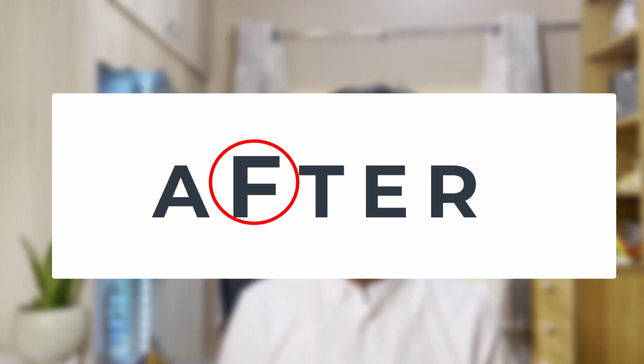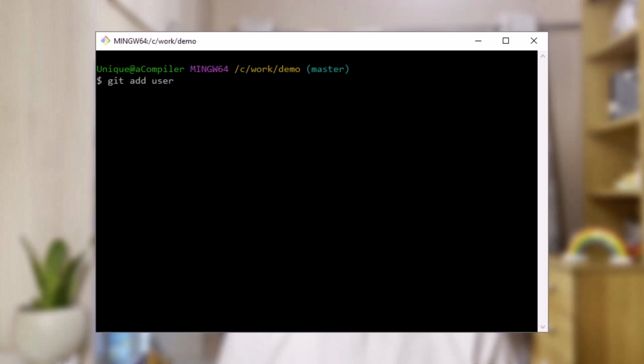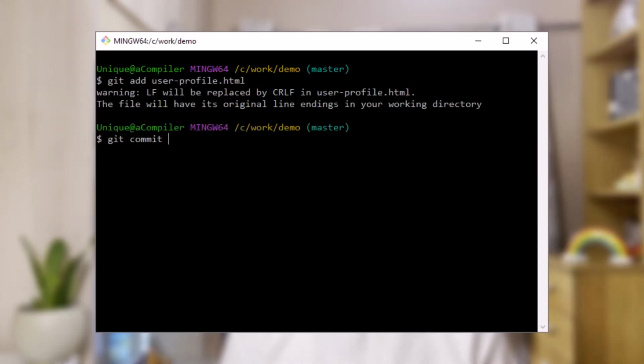F stands for frequent commits. When I was a new coder, I used to wait until my entire story was complete, and then I tried to commit. But not anymore. Now, if one simple change compiles and runs, it gets committed. This shift has significantly reduced my conflicts, and my work is more manageable and more productive. Did you notice something in my previous example? First, I added a commit for the initial user profile HTML page. I did not wait for the validation part. I just committed it, and then I committed form validation. Did you notice? If I have a piece of code and it's working properly, I commit.